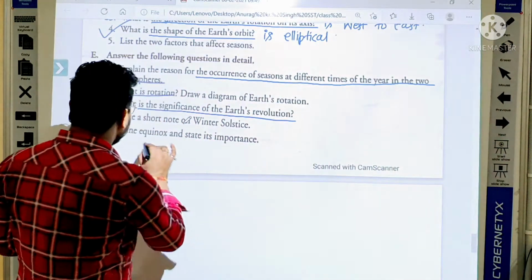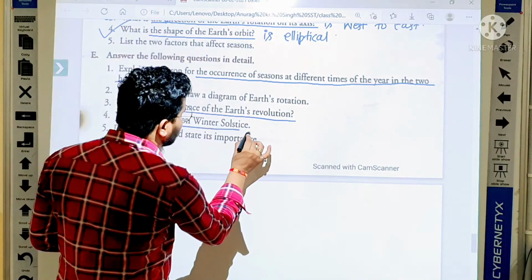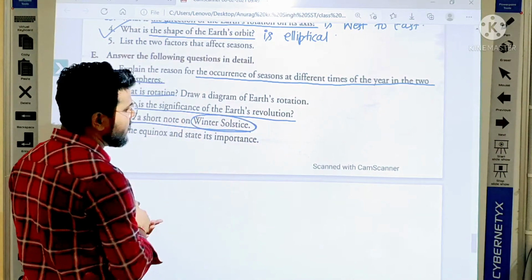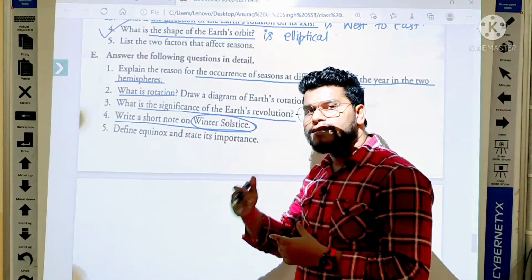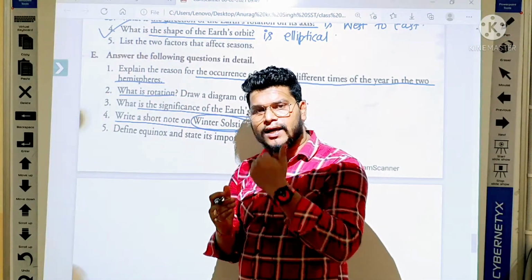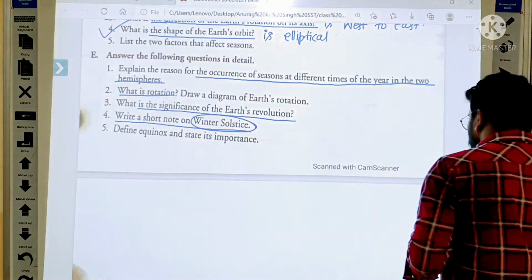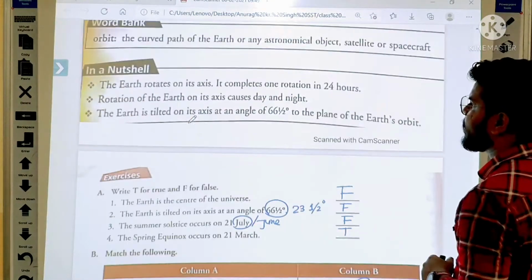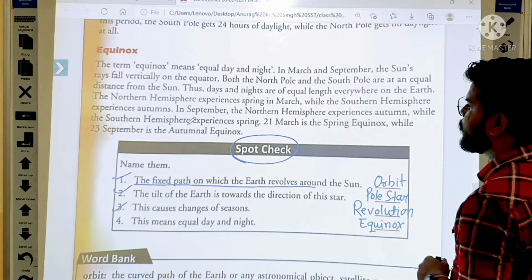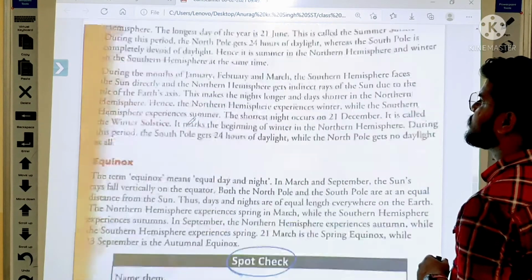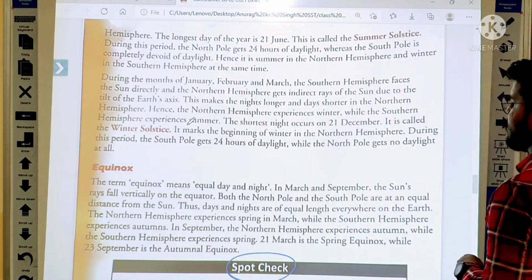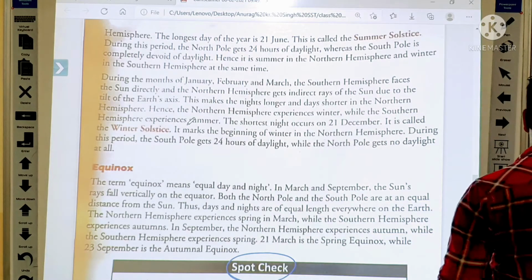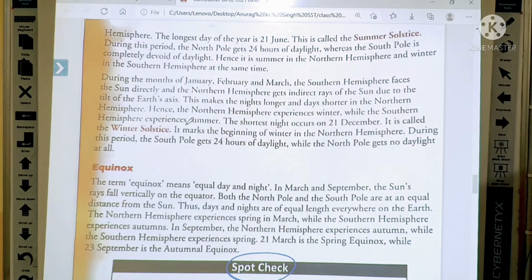You have to explain and write a short note on the winter solstice. As you know, in the winter solstice, nights are longer and days are shorter. So yes, we experience the winter solstice on 21 December. Everybody underline all these points.